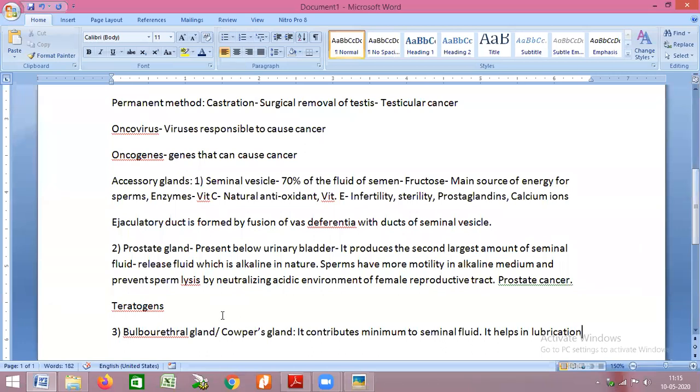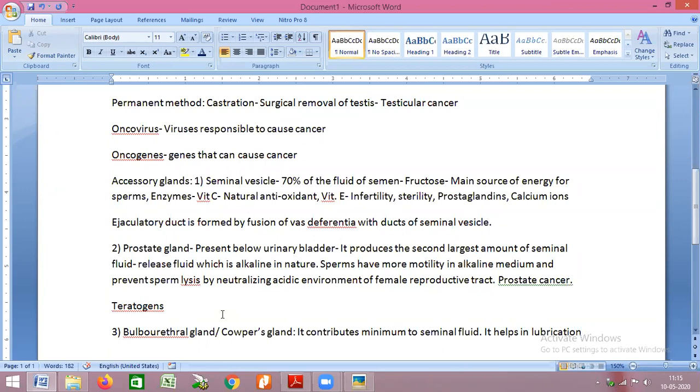So in order to prevent this friction, if you apply water or any oil on your hands and then rub them, the movement of the hands over each other can be easily facilitated. The fluid released from Cowper's gland functions in the same manner.